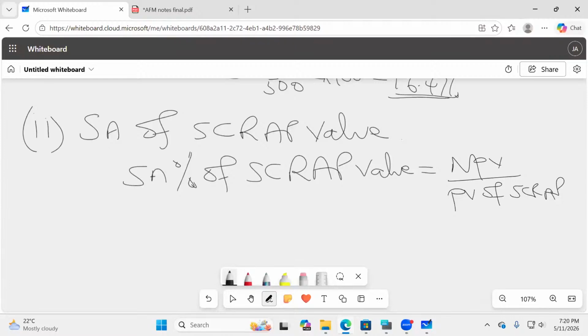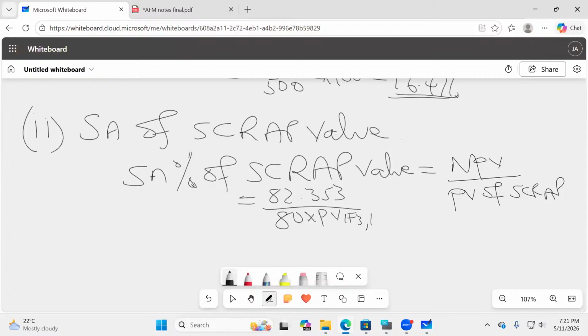Whatever answer we get, we shall multiply with 100. So what is the NPV? It is 82.353. Do you know the scrap value? It is 80. But this 80 is in the future, so I need to multiply it with the PV.